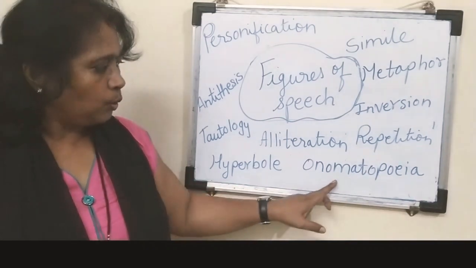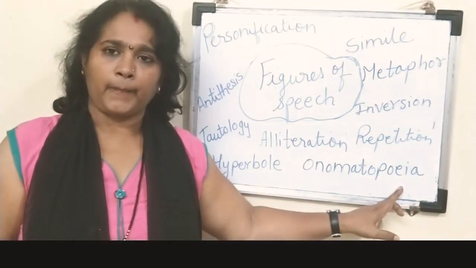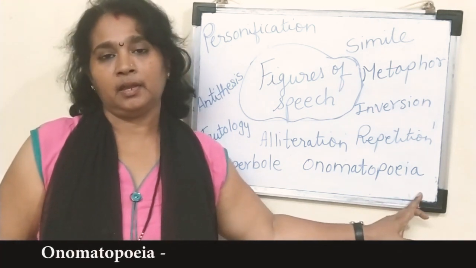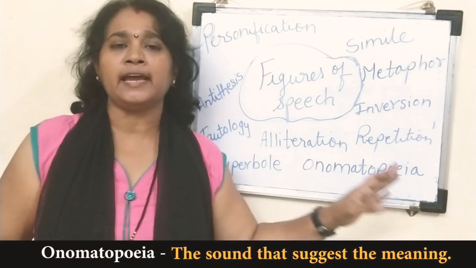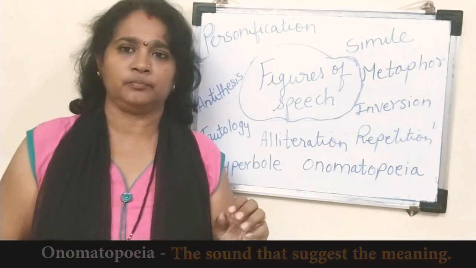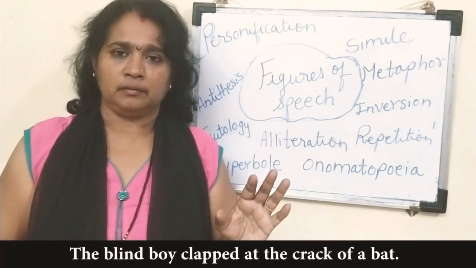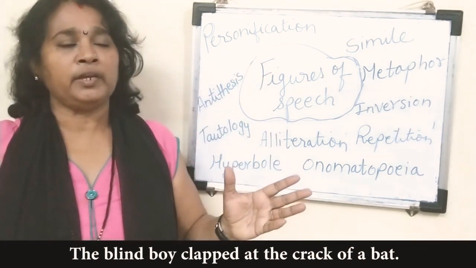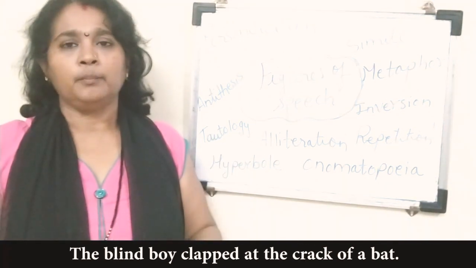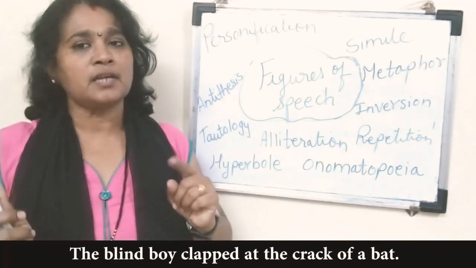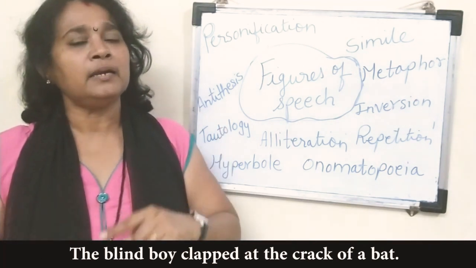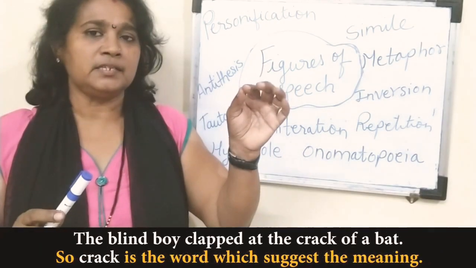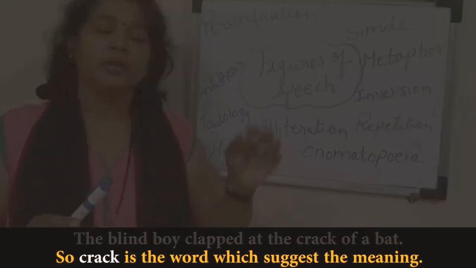The next one is onomatopoeia. Now what do we mean by onomatopoeia? Here it is the sound that suggests the meaning. The blind boy clapped at the crack of a bat. The blind boy cannot see the match, but the way the ball was hit, the sound of the bat made him understand that it could be a 6. So the crack is the word which suggests the meaning.